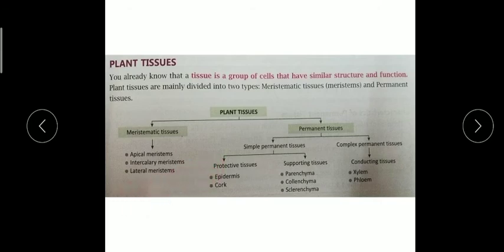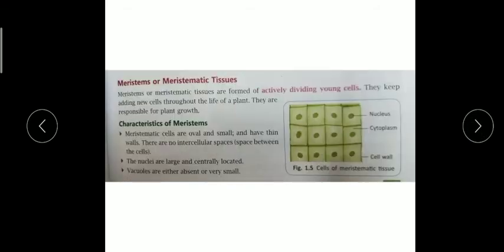So in a plant body, children, these three meristem regions are present. From these regions only, plants are able to divide. Remember, in the plant body these three regions are there. From those regions only they divide easily. Okay, so I will show you one good picture so that you can understand.